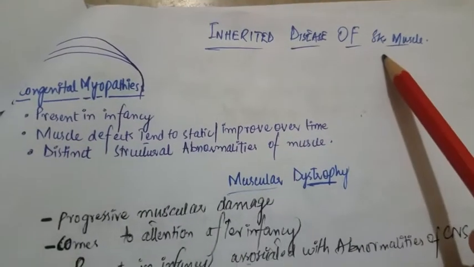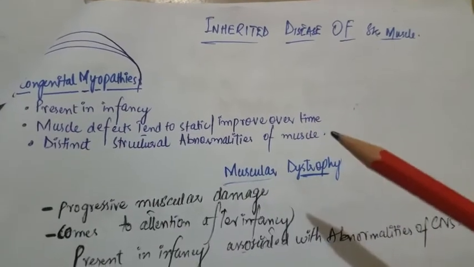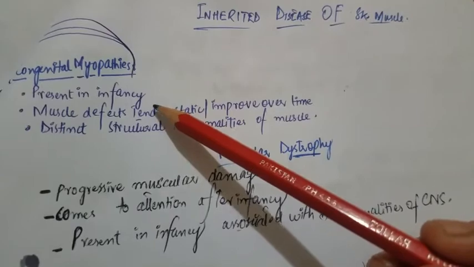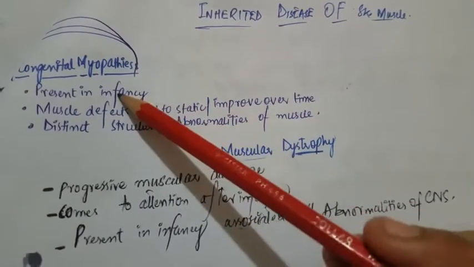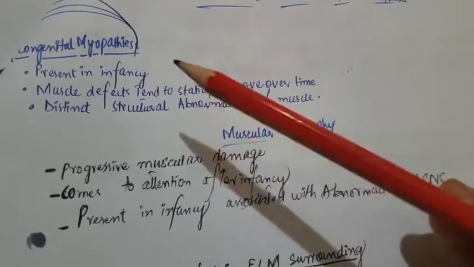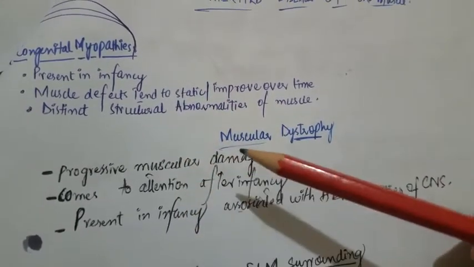Inherited diseases of the skeletal muscle include the congenital myopathies. What are the congenital myopathies? These present in infancy, and the muscle defect tends to be static or improve over time. We can see a distinct structural abnormality of the muscle.